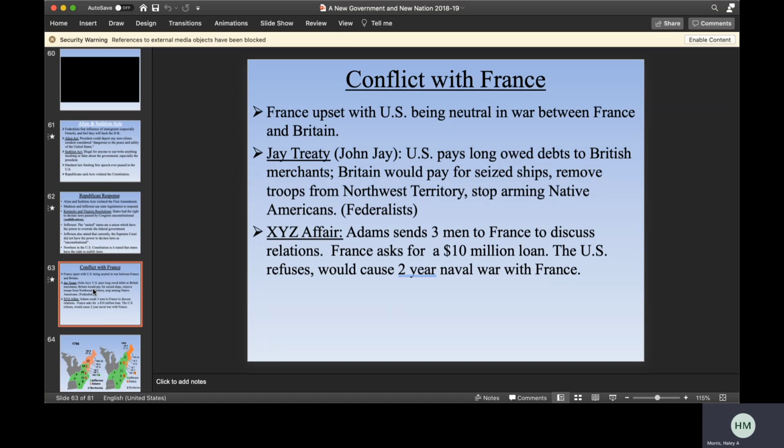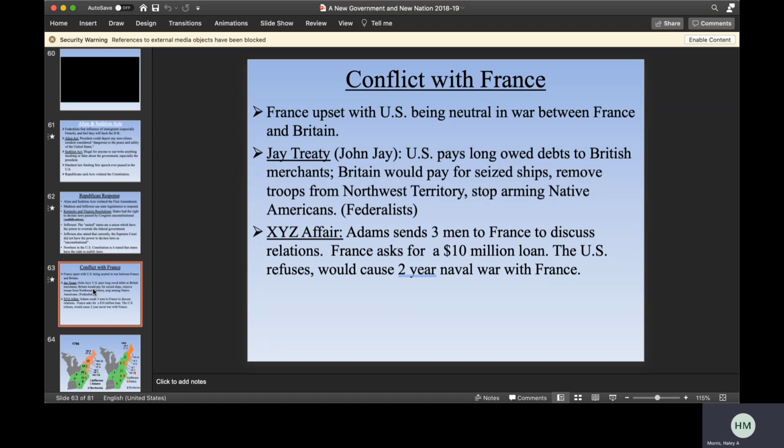So you get the Jay Treaty, which is established because of John Jay, and so the U.S. pays long owed debts to British merchants, and Britain would pay for seized ships, remove troops from the Northwest Territory, and stop arming Native Americans. And so that's another reason that France is kind of unhappy with the U.S. They make this treaty with Britain, and they are paying Britain money, but it's debts that they had already owed British merchants. So then you get the XYZ affair.